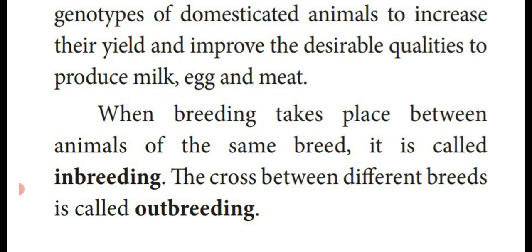The other one, the cross between different breeds, is called outbreeding. So breeding is divided into two types, inbreeding and outbreeding. Inbreeding takes place between the same breed of animals. Outbreeding means the cross between different breeds of animals. These are the two types of animal breeding, inbreeding and outbreeding.